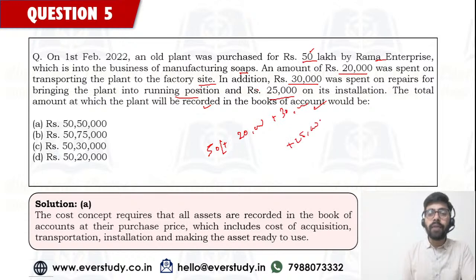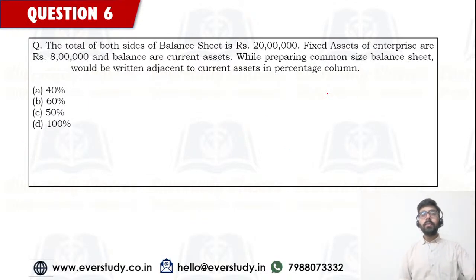So all of these things, they have to be added. So yeah, the correct answer is going to be option number B. जो भी आप खर्चा कर रहे हो, any expenditure which is being made to bring the plant into working condition, you are going to include it in its cost. Coming to the next question.